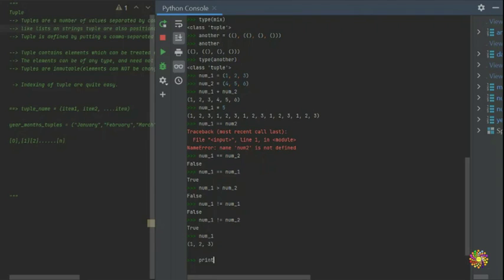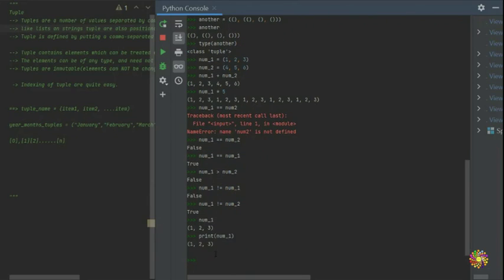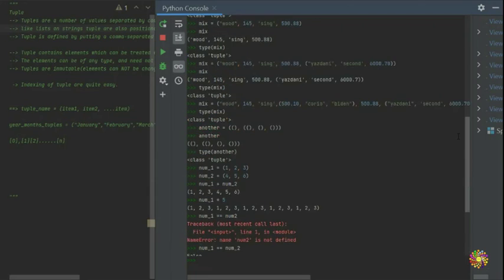And there is another way to print a tuple: you can put num1, and it's going to print the same thing. This print is very useful if you guys are working on a full scale program, if you're doing your script, the big giant Python program you're creating, because the other one only works with the console. But if you really want to do programming, you need to use print. Print is very useful.